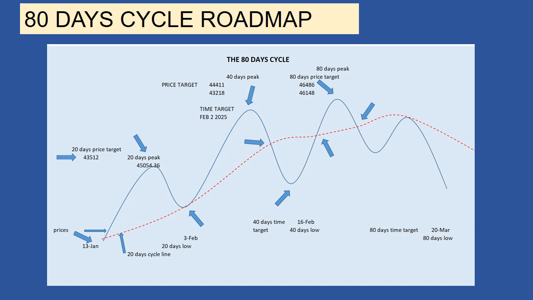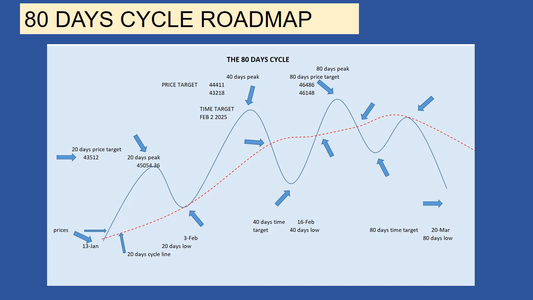Before reaching his 80 days low, the market will perform a first low around the beginning of March. Then it will rally toward his cycle line, using it as resistance, before resuming his decline on his way to the 80 days low on March 20th. It is very important this low occurs on or above his cycle lines.